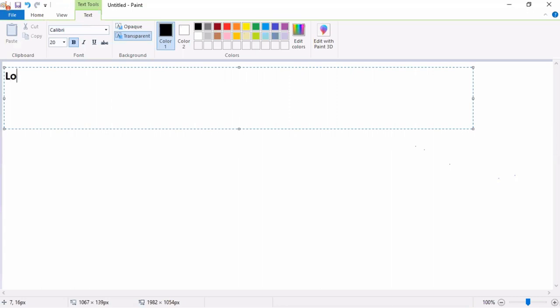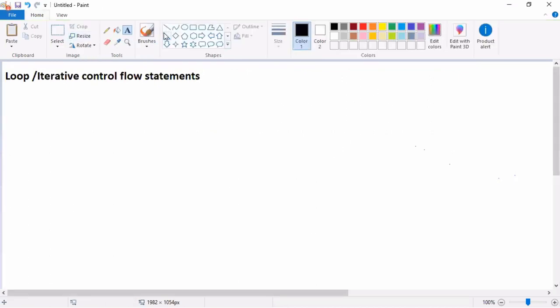loop control flow statements. They are called loop control flow statements, or what you also call iterative control flow statements. Any word you can use, loop or iterative control flow statement, no problem.